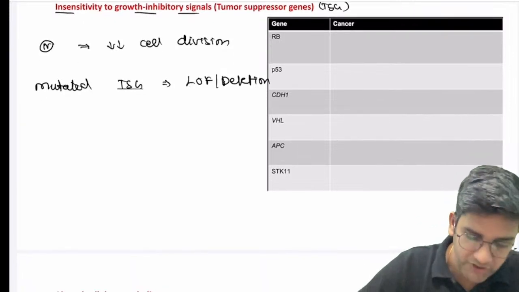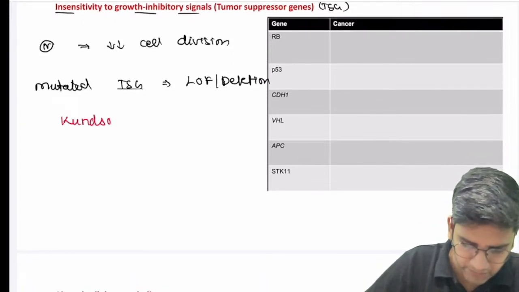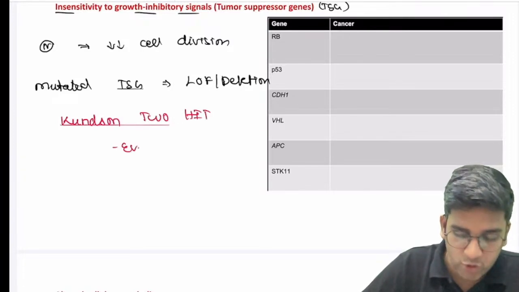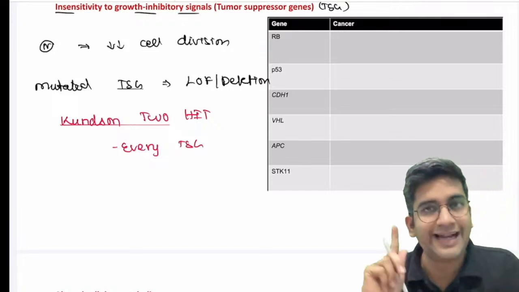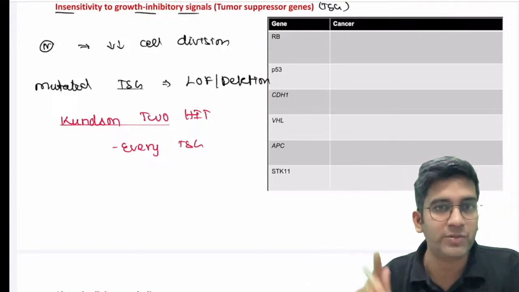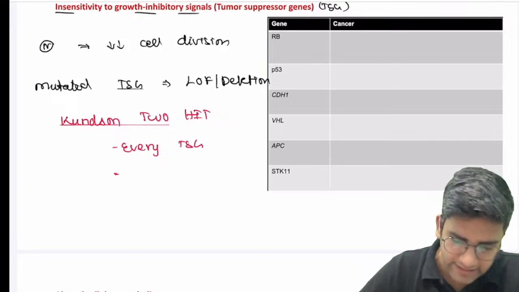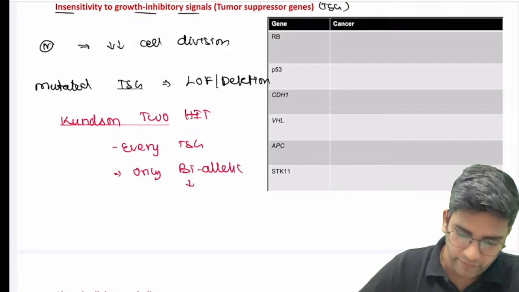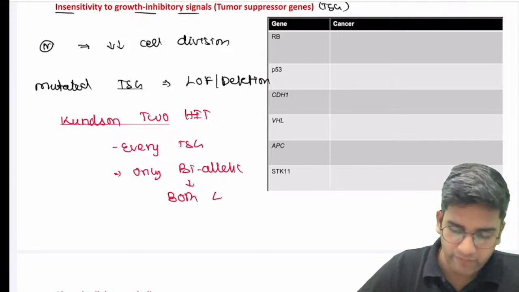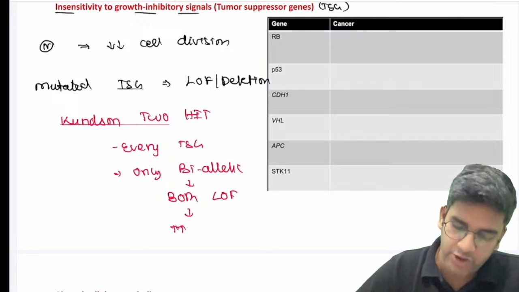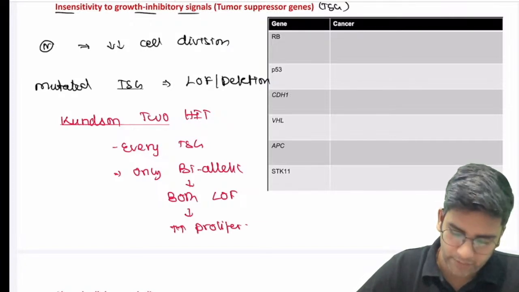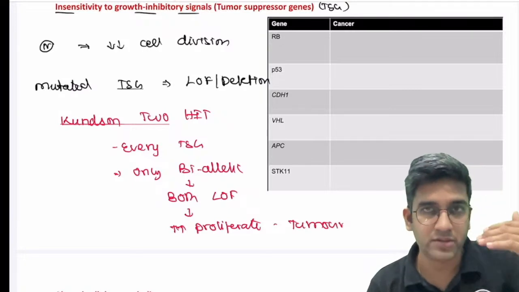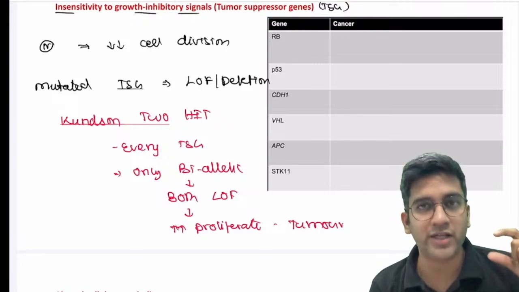So now it makes much more sense for me to write Knudson's two-hit hypothesis. That's important. Knudson's two-hit hypothesis will be true for every tumor suppressor gene, though we read that it was discovered in retinoblastoma. It's true for every tumor suppressor gene. It says that only biallelic mutation, where both the alleles have a loss of function mutation, only then will there be increased proliferation. Only then will you have a tumor. With one mutation, you cannot have a tumor. I need 2 mutations to have a tumor. The tumor suppressor gene heading will not end without writing about Knudson's two-hit hypothesis, right?